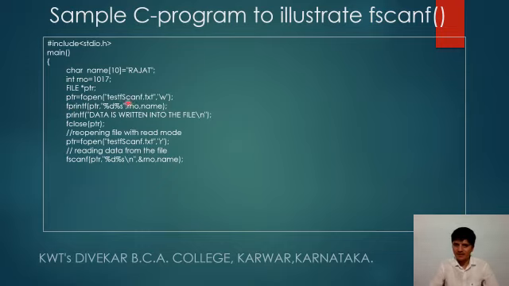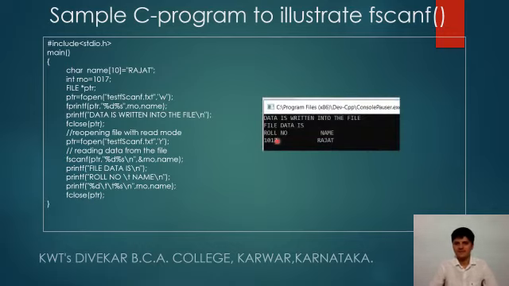The data are written into the file, and now further we are reading data from the file with the help of fscanf, and we are printing the same, that is, printing roll number and name, with %d with \t and %s, then roll number and name. After reading the data you need to close the file. That's it.